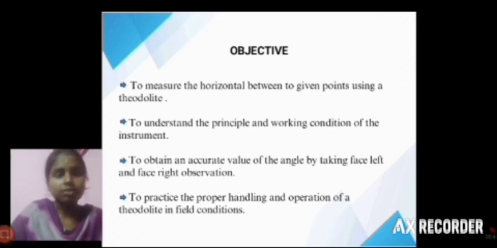These face left and face right readings give the most appropriate and accurate values. This instrument must be handled carefully and properly, and adjusted for the field conditions.